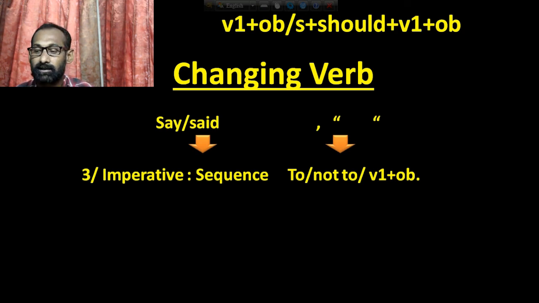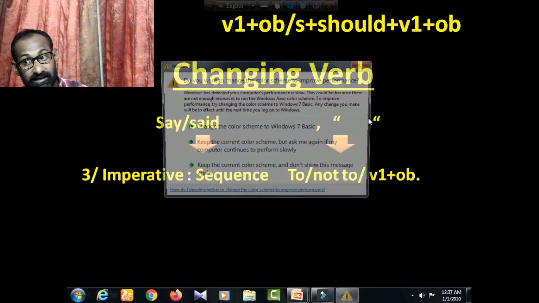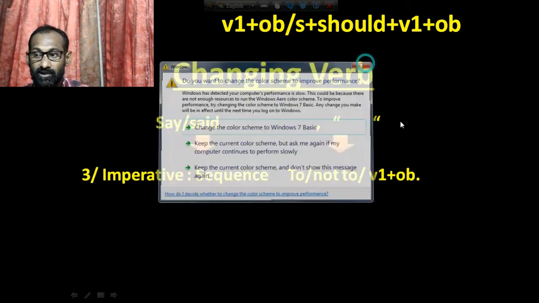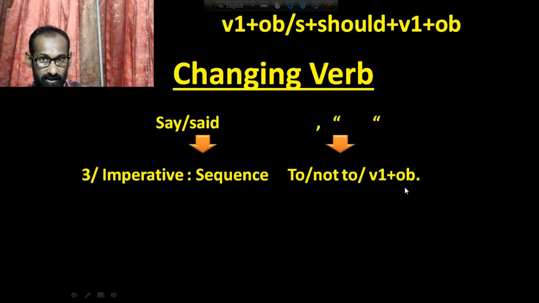Just like this. And we have to use to for affirmative, instead of inverted comma, and not to instead of inverted comma if the sentence becomes negative. And then verb plus object. But if the sentence starts with let, then you have to use subject plus should plus verb 1 plus object. Now look at the example.